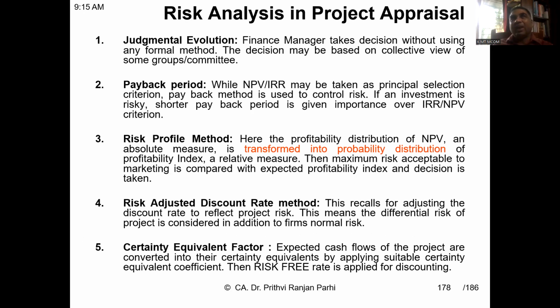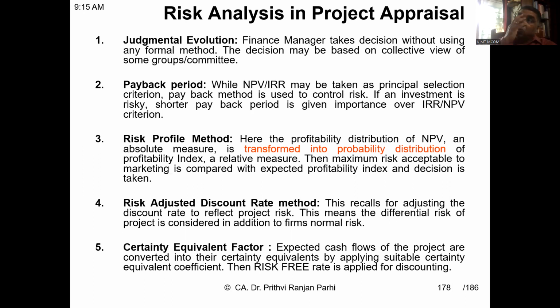Let us say you are expecting to get 10 lakhs in the first year, but it is uncertain. I want to convert it into certain. What is the certainty that I will be getting 10 lakhs? I will multiply it with the certainty equivalent factor. Say I am taking the certainty equivalent factor as 0.7. If you multiply 10 lakh with 0.7, I will get 7 lakh. That means the 7 lakh is certain, while 10 lakh is uncertain.